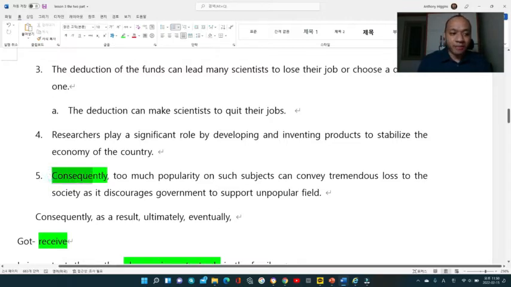So what I did, I put the word consequently, as always, like on the previous essay. Too much popularity on such subjects can convey tremendous loss to the society as it discourages the government to support unpopular fields. So I already talked about the negative effects of too much loving of computer-based subjects. That is one of the things going on in sentence 5.